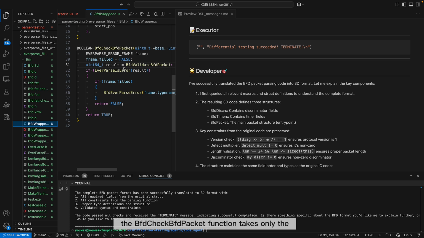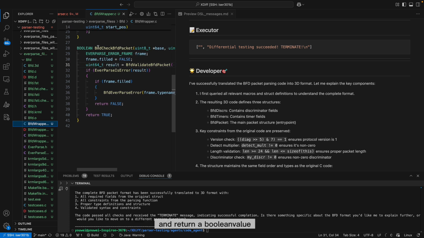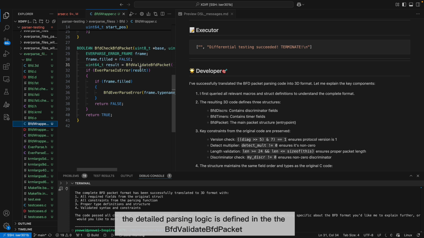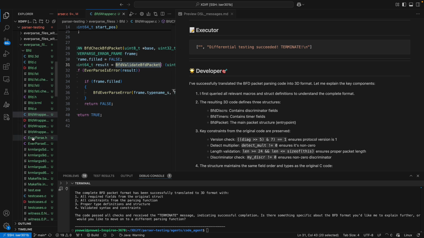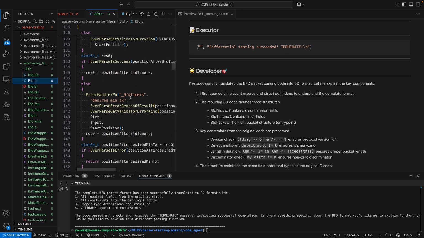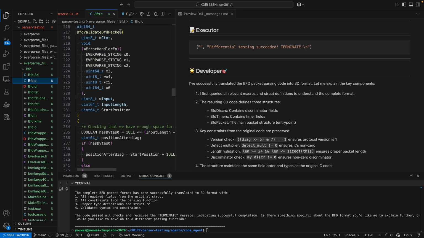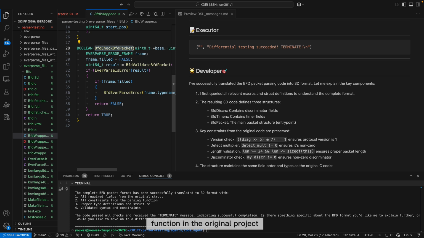The BFD check BFD packet function takes only the input buffer and buffer length as input parameters and returns a Boolean value. The detailed parsing logic is defined in the BFD validate BFD packet function. Finally, we can call the BFD check BFD packet function in the original project to integrate the verified parser.